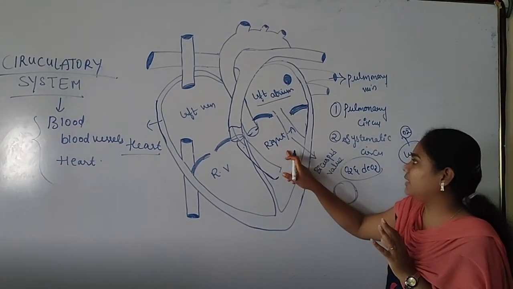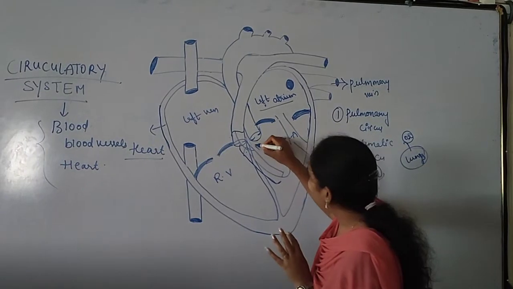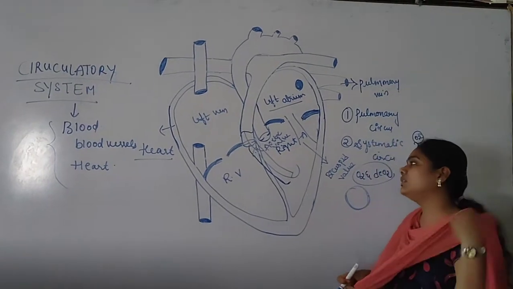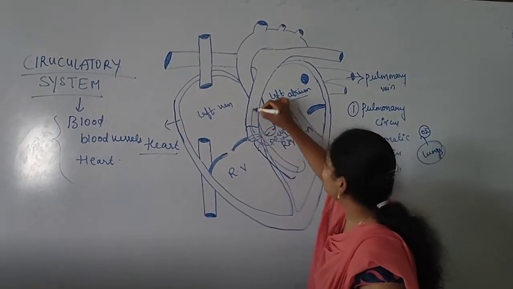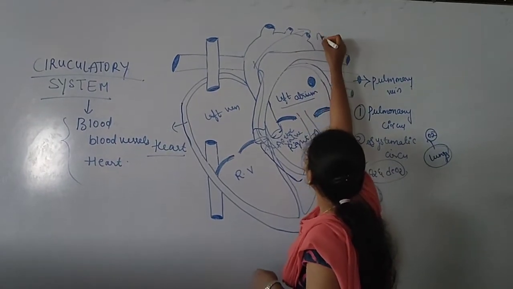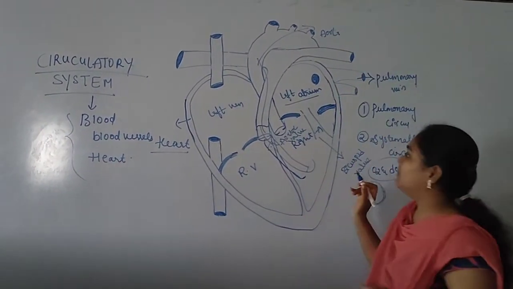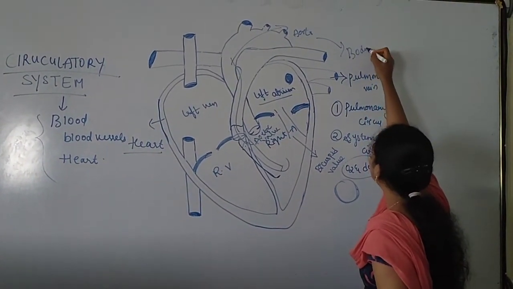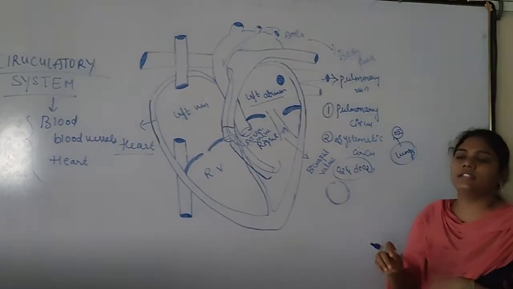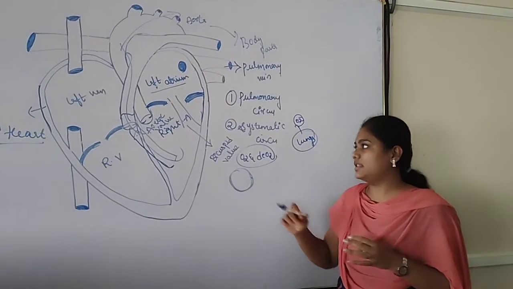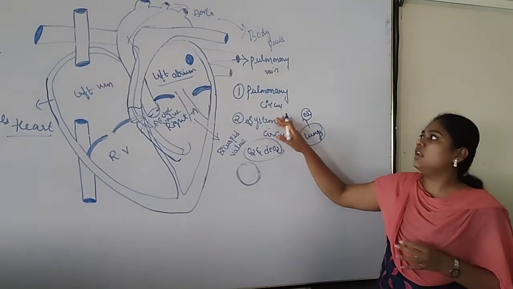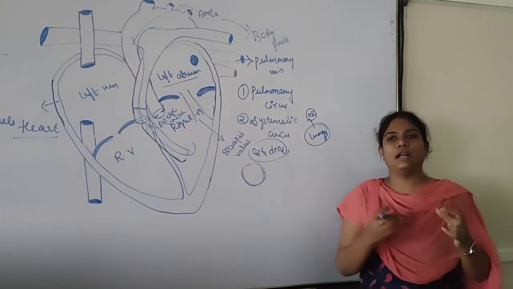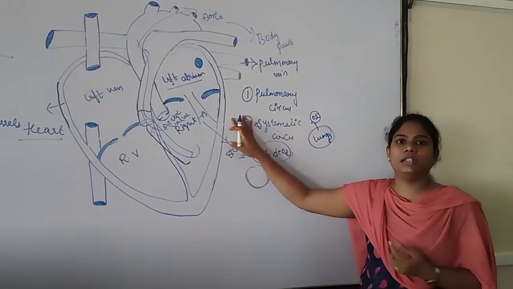Then through the aortic valve, we have a valve here called the aortic valve, the oxygenated blood reaches the aorta. From the aorta, the blood reaches the remaining body parts. This is how the oxygenated blood reaches every part of the body, through pulmonary circulation. That is called pulmonary circulation.